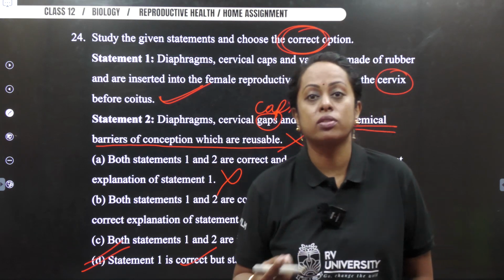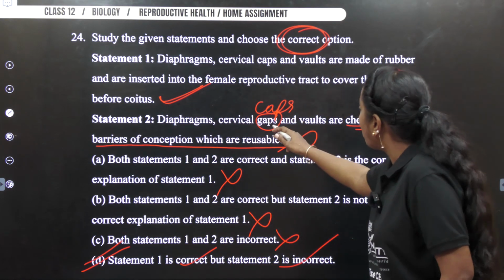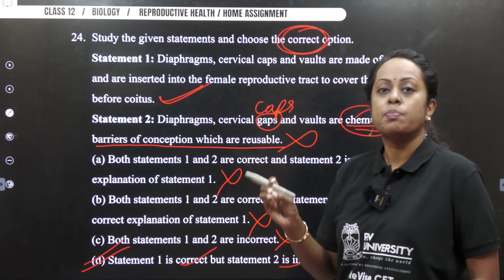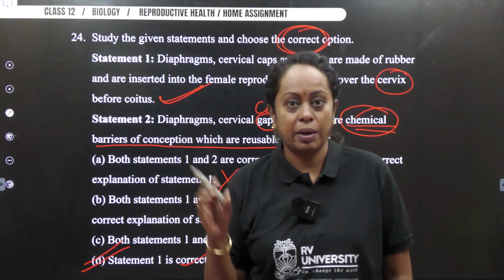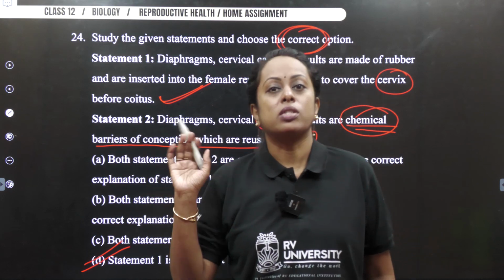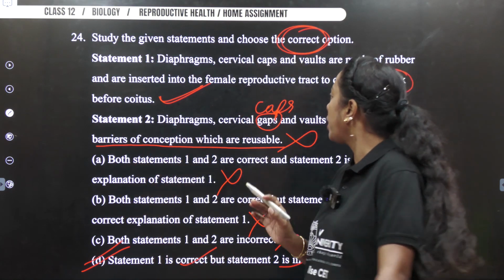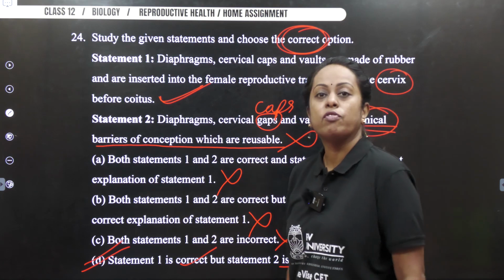So it made me think for some time whether I have to find out gaps. Definitely it is not a chemical method, but we told spermicides can be used with respect to this, so that the sperms, apart from getting blocked, can be killed by using certain chemicals. Okay, so your answer becomes option D for this question.